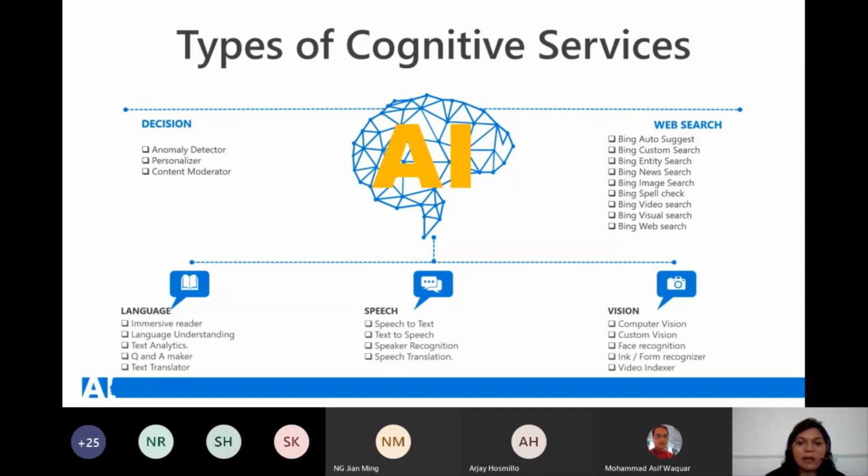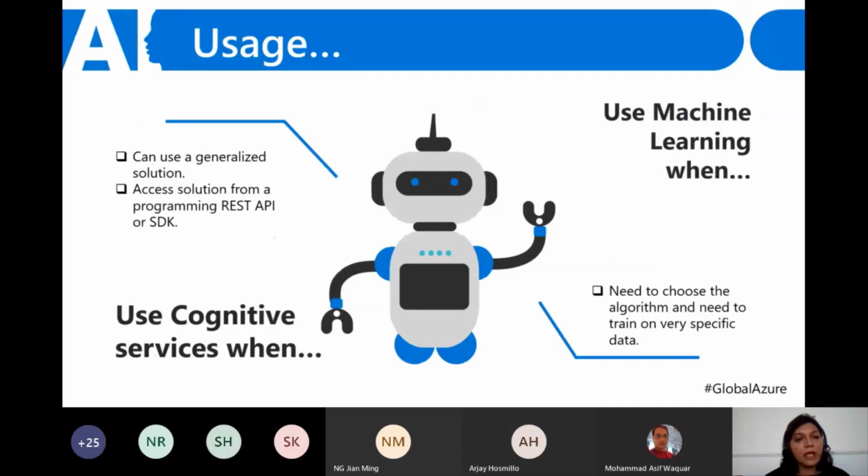So there are a lot of interesting applications around all of these, and I strongly request all of you to go and have a look at the cognitive services quick starts and demos. Very interesting applications there. So in a nutshell, when are we going to use cognitive services, and when are we actually going to use machine learning?